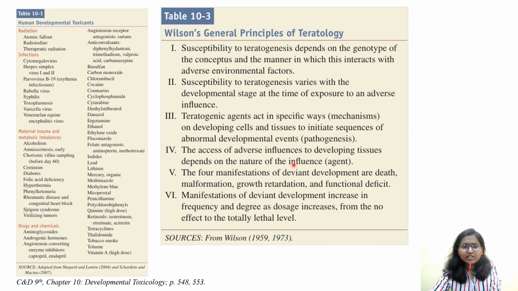The access of adverse influences to developing tissues depends on the nature of the influence or agent. The four manifestations of deviant development are death, malformation, growth retardation, and functional deficit. So these are the four manifestations. Manifestations of deviant development increase in frequency and degree as dosage increases from the no effect level to the totally lethal effect. So this is explaining the dose response curve.